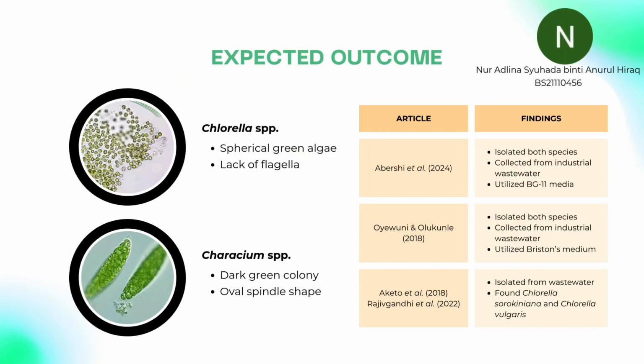From the identification of microalgae, we are expecting the isolation of Chlorella species and Coelastrum species. As reported by Abergi, both of these species were identified from industrial wastewater with similar media, whereby Chlorella species appear as spherical green algae lacking flagella, meanwhile Coelastrum species appear as dark green colonies oval or spindle in shape. Another finding also reported both of these species can be identified from industrial wastewater with different media. Additionally, it was found that Chlorella sorokiniana and Chlorella vulgaris can be isolated from wastewater.